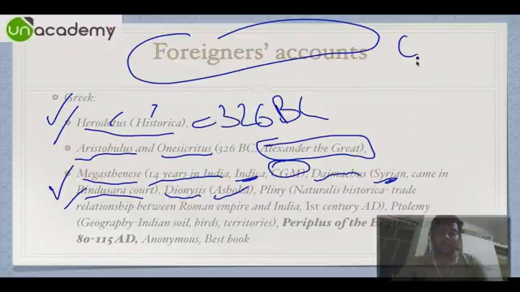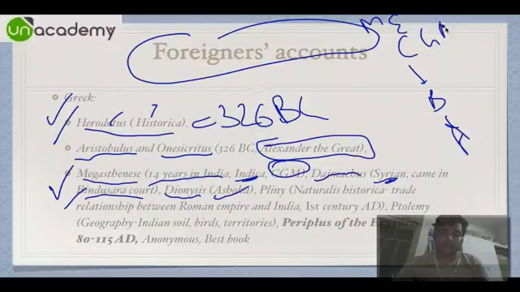So it goes like this: C, then B, then A. So this is Mauryan Empire. Chandragupta Maurya, Bindusar and Ashoka the Great, not Alexander the Great.